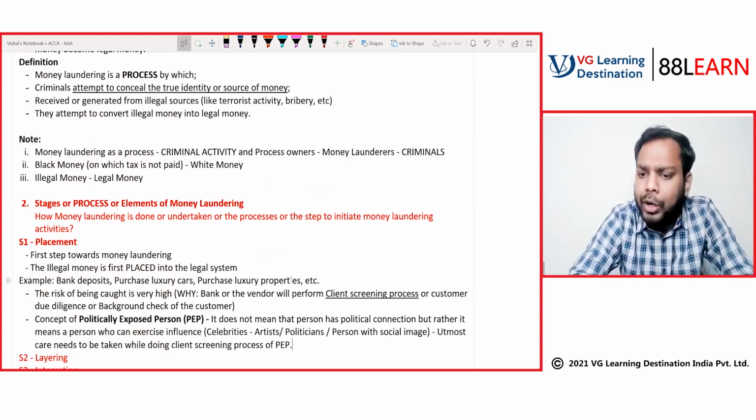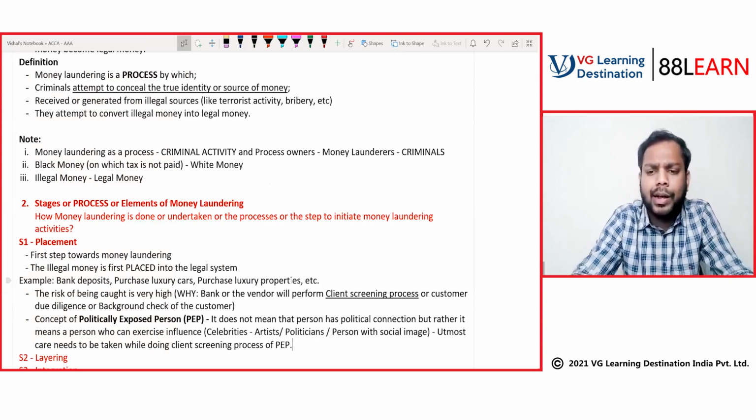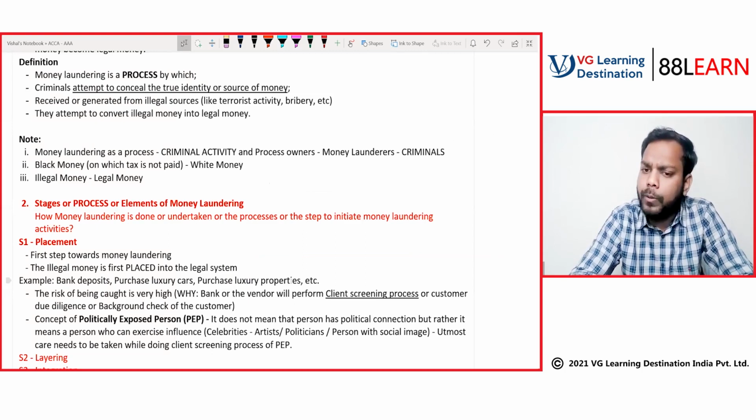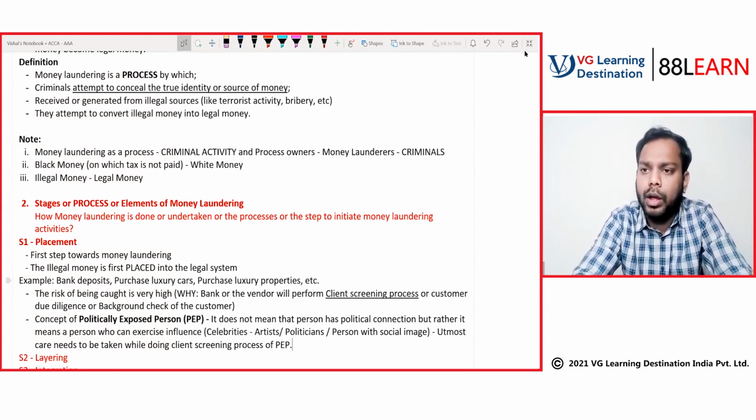If you are able to explain, you pass the client screening process, and yes, you can deposit the money. But if you cannot pass the client screening process, then you cannot deposit the money, because that will be illegal money, right? If both the purchaser and the builder are answerable for where the money has come from, they are good to go. I think, Puneet, that answers your query.